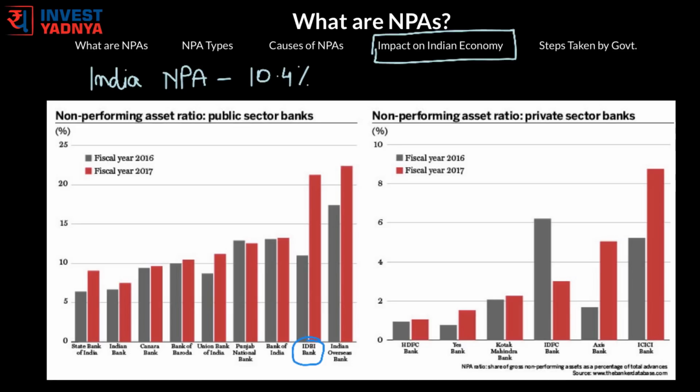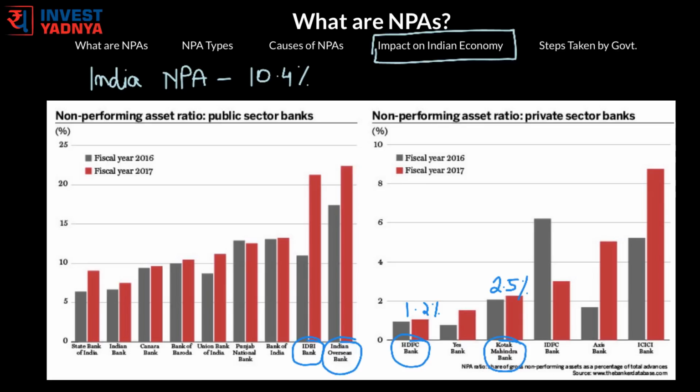Indian Overseas Bank has 23.6% NPAs, while fellow private lenders such as Kotak Mahindra and HDFC fare much better with only 2.58% and 1.24% gross NPAs respectively.